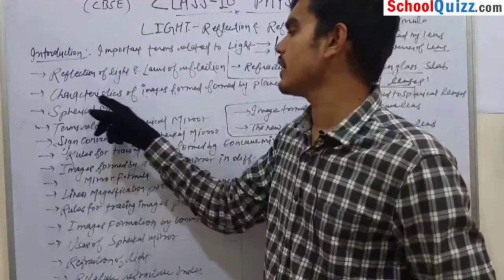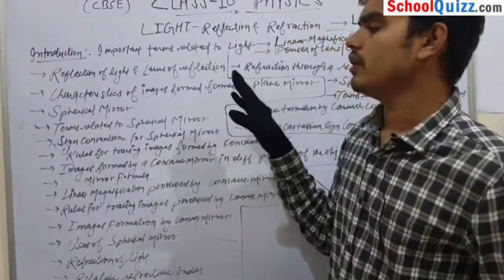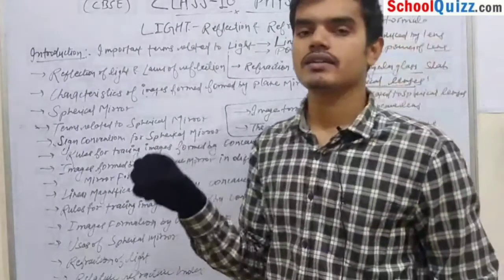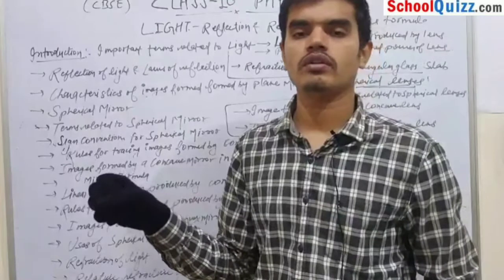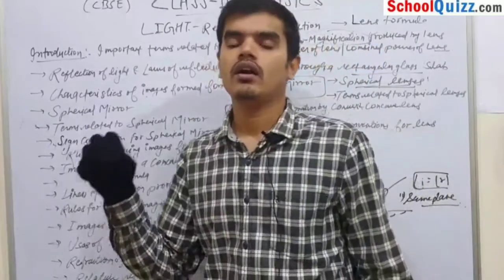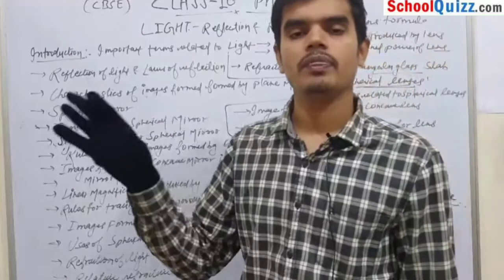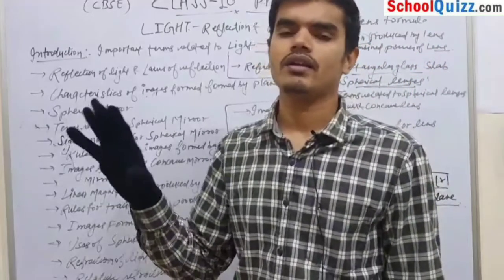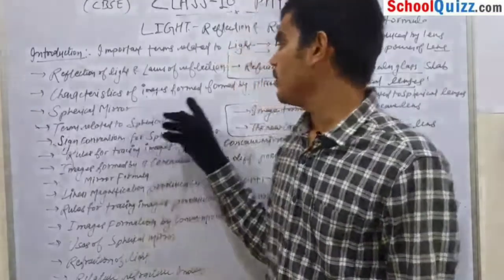Our next topic is characteristics of image formed by plane mirror. In this topic we will see various characteristics of the image formed by a plane mirror. For 2 or 3 points I am going to explain that the image formed by a plane mirror is always behind the mirror. Okay, and it is also virtual and erect. These are the characteristics of the image formed by the plane mirror.